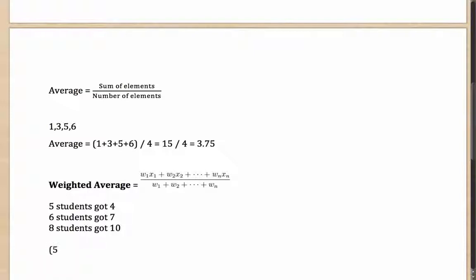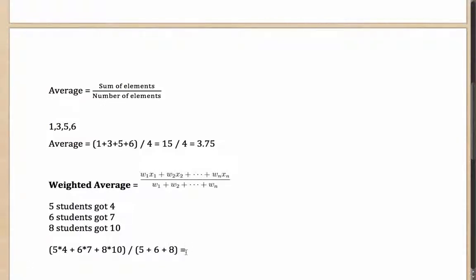So I know that 5 students got 4. So the total marks scored by them were 5 into 4, or the weight that you assign to the mark 4 is 5 because 5 students got that. Very similarly, 6 students got 7 and 8 students got 10. So these were the total marks that they scored. How many students were there in total? 5 plus 6 plus 8.